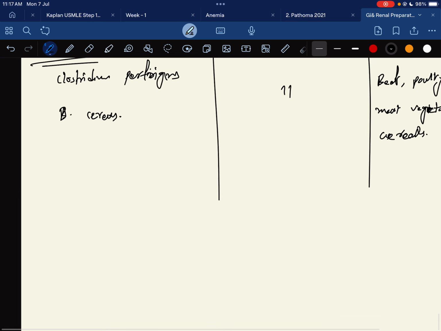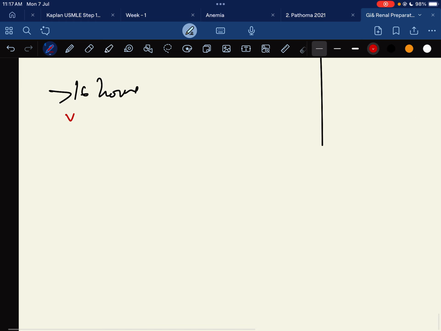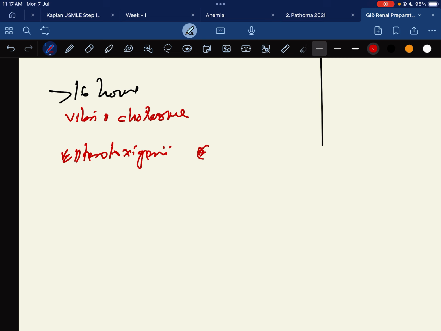Regarding more than 16 hours, the organisms are Vibrio cholerae, enterotoxigenic E. coli, enterohemorrhagic E. coli.